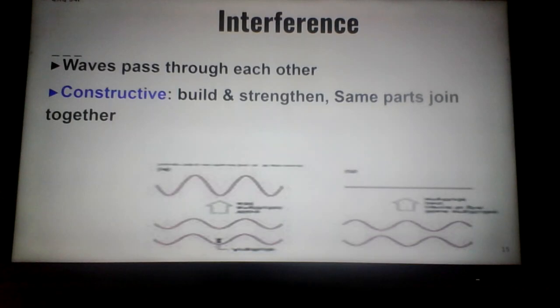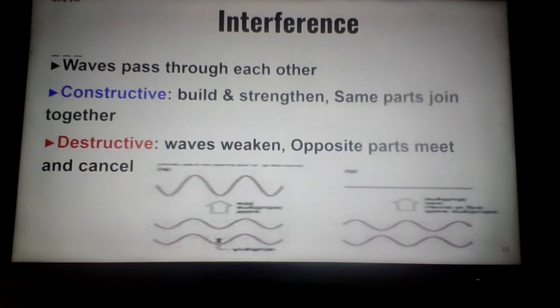And two light waves that do constructive interference, the crests meet and get a bigger crest with a bigger amplitude, so that light becomes brighter. Now the opposite is destructive, and that's typically what people think of when they hear the word interference, things getting ruined. Destructive interference happens when the crest of a light wave meets with the trough, or the compression meets with a rarefaction of a sound wave, and then the amplitudes mathematically shrink. And because the amplitudes become smaller, the energy is less. So the light wave becomes dimmer and the sound wave becomes softer.